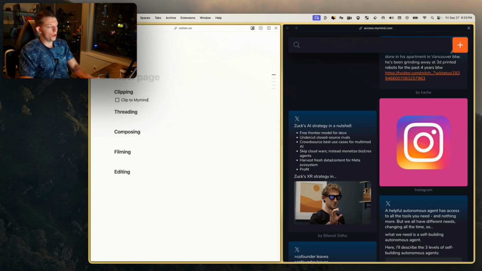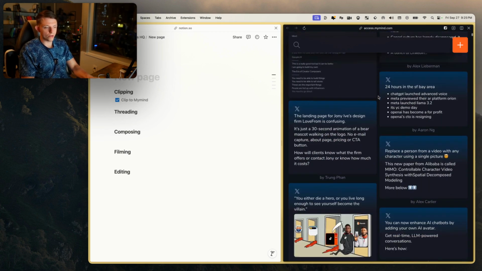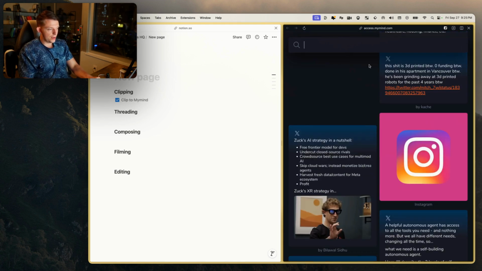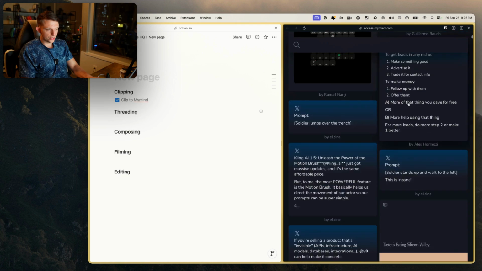And I do this ongoing. So anytime I sit down, I don't even need to do this as a step because anytime I find something interesting, I clip it to MyMind. And you should always write your things down in a central location. And then now what we're doing is we're basically threading. So let's find a topic that we think is interesting here.